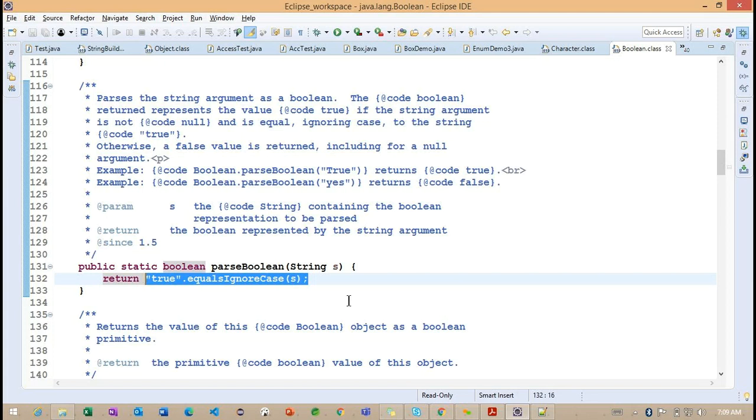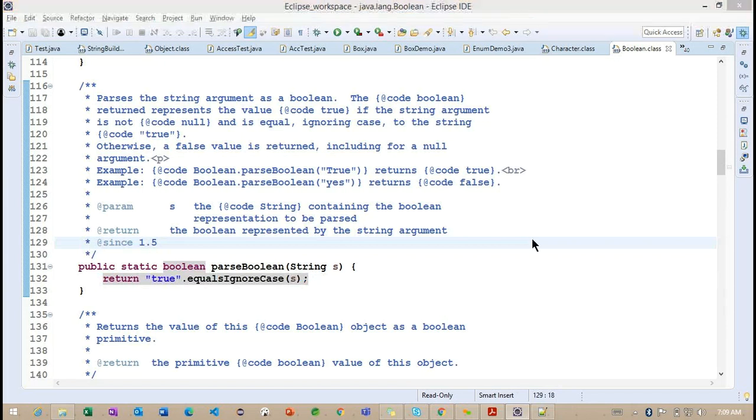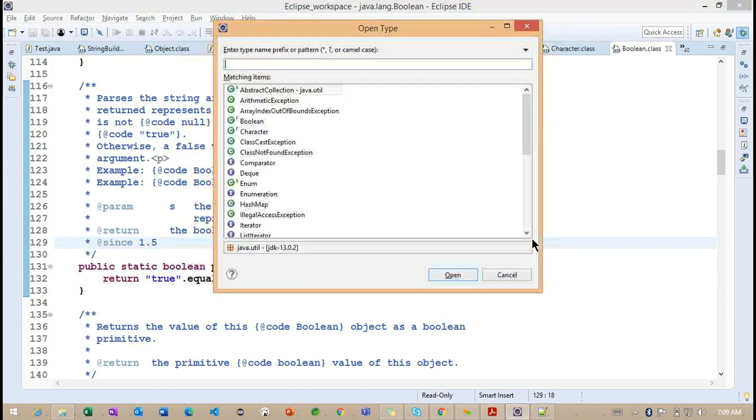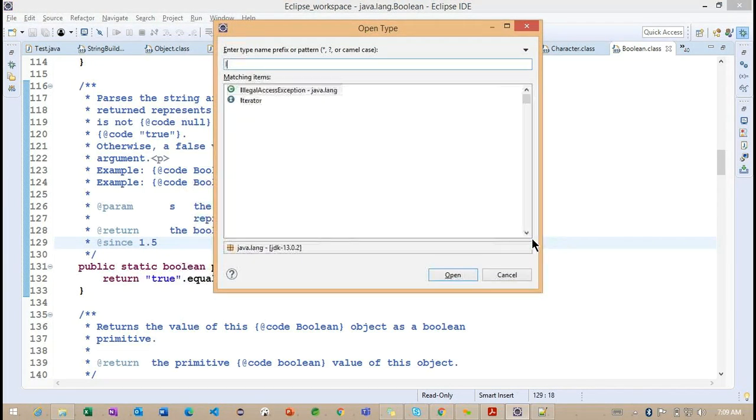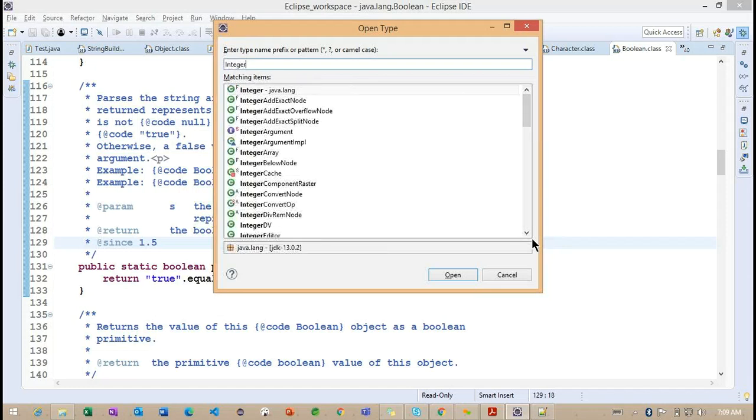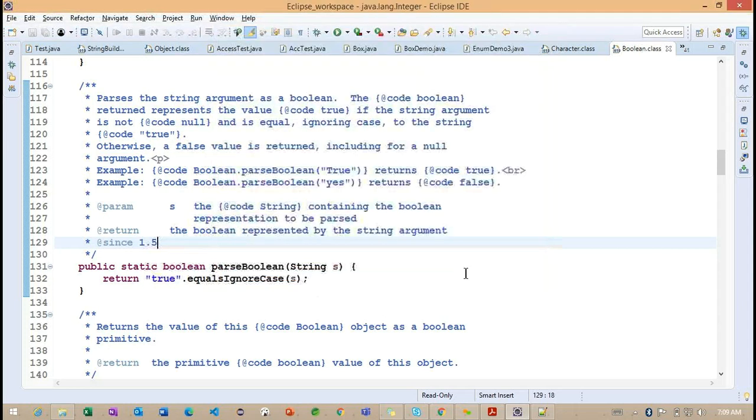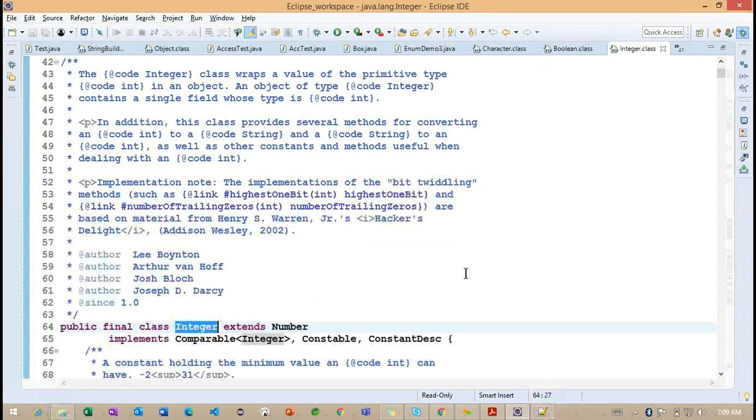In the same way, we are going to have different classes for the remaining primitive types. The first one, Integer. This Integer class is also available inside the java.lang package. All the wrapper classes are available in the java.lang package.